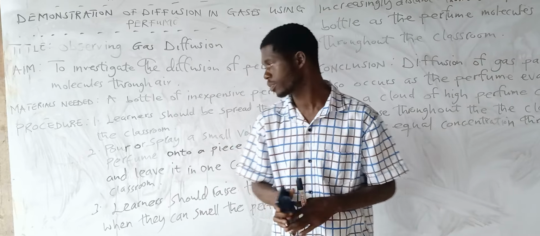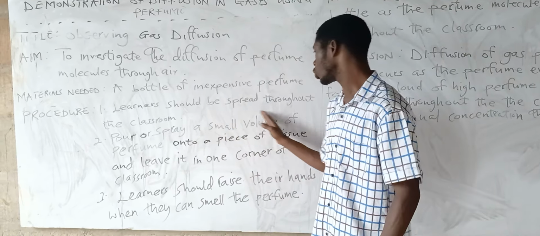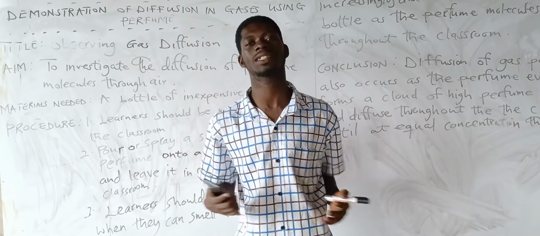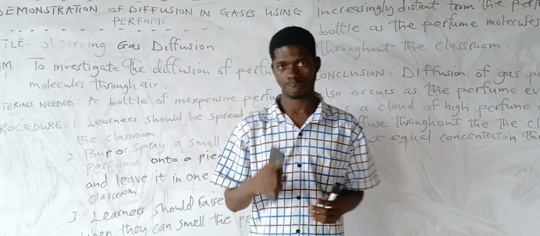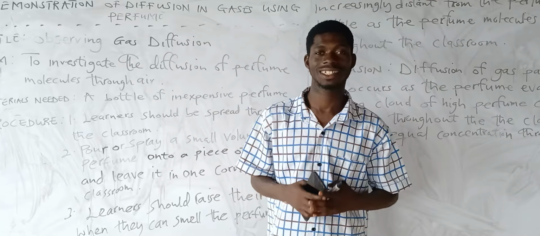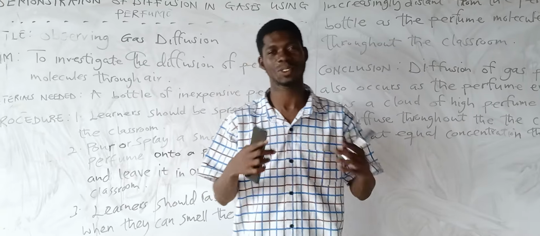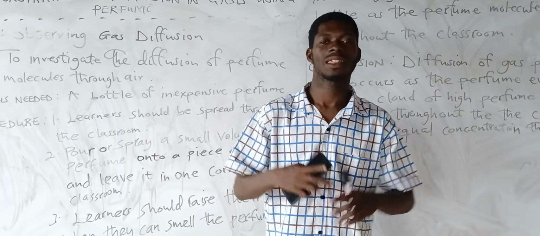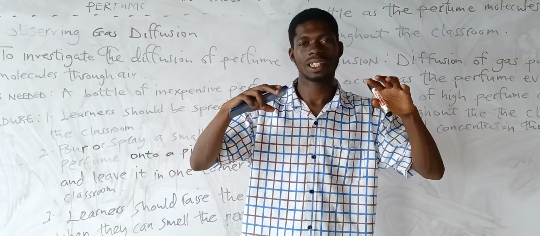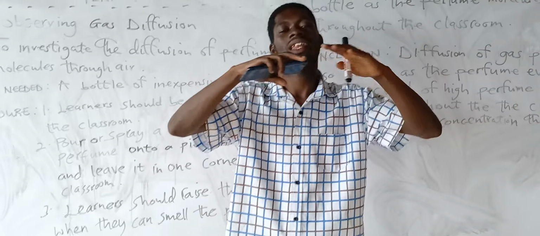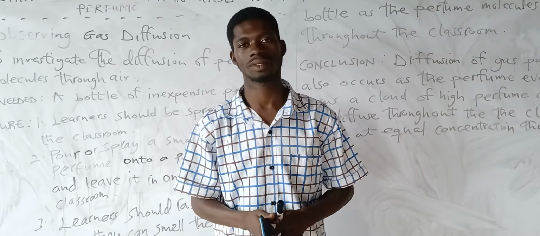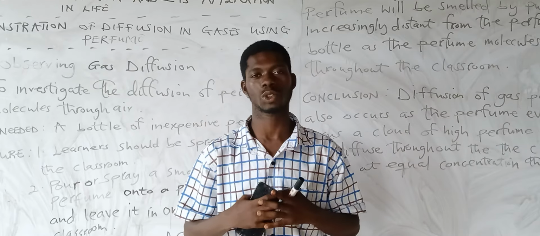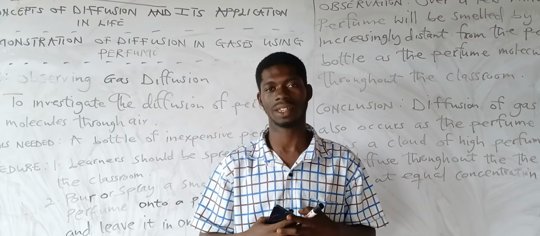First, learners should be spread throughout the classroom. In a classroom setting, you can see that you are about 60 students in one class. So learners should be spread throughout the classroom. The learners will occupy the whole room. They will spread throughout the classroom. That's the first method.